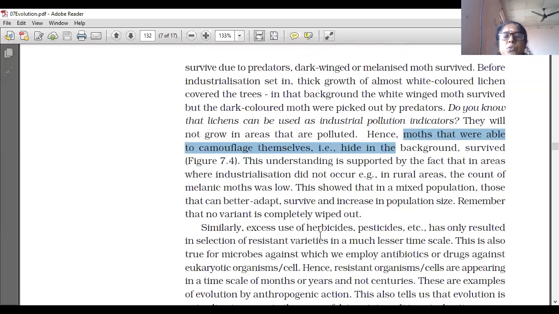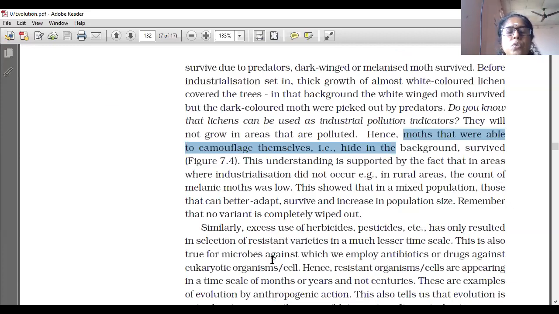Similarly, excess use of herbicides, pesticides, etc. has only resulted in selection of resistant varieties in a much lesser time scale.